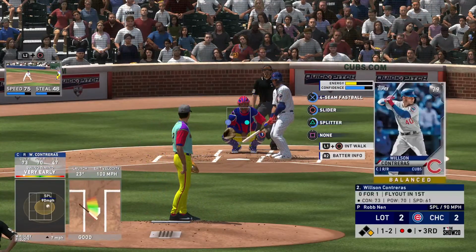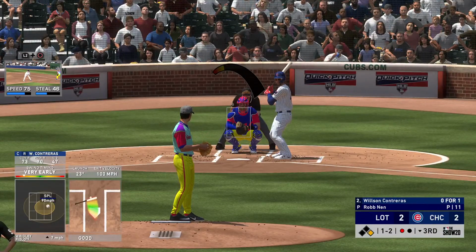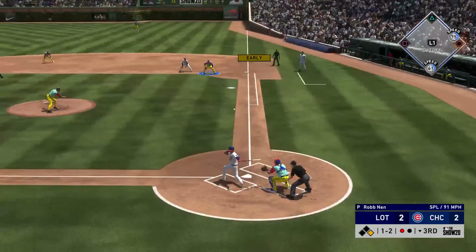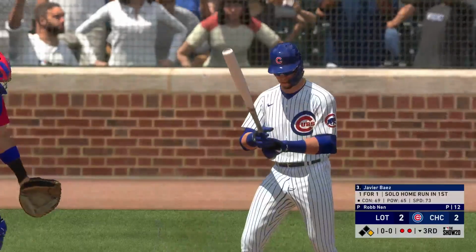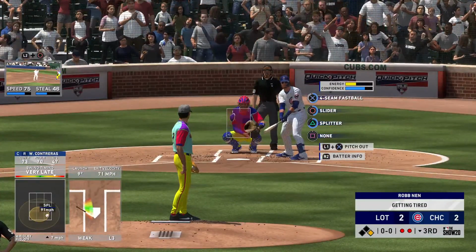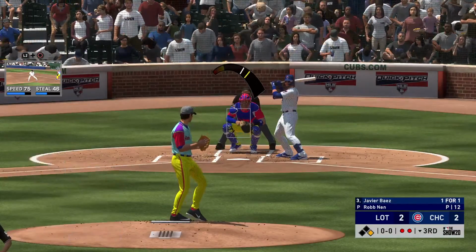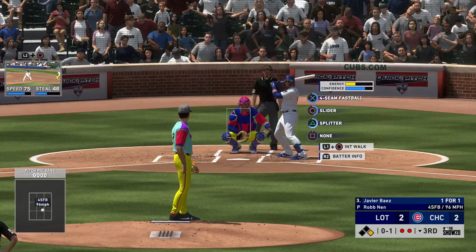Count is 1-2 now. Horner leads off first with 1 away. Swing and a liner. But they'll just get the 1 out here as the runner will get back safely at first. And that brings up Javi Baez. He's got a chance to end this one and send these fans home happy if he can get a ball deep enough into the gap.